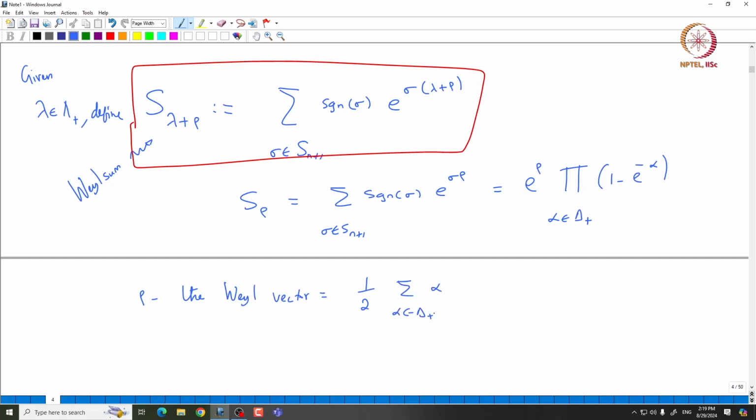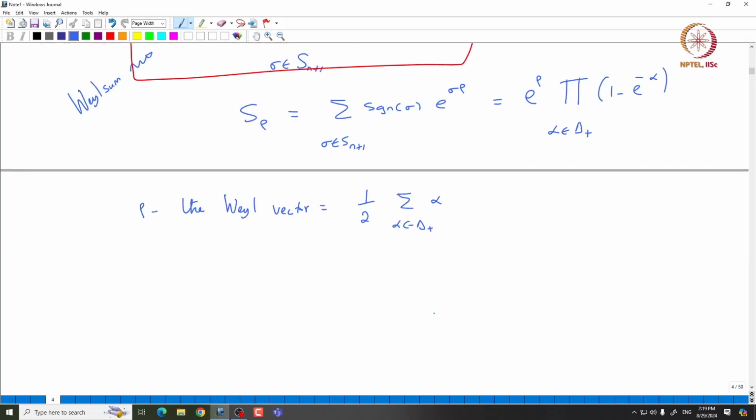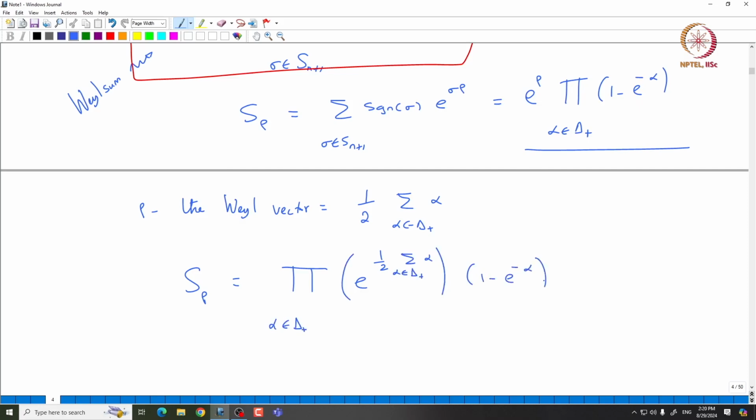In particular, one can rewrite this S rho in terms of these positive roots as follows. If we substitute e power rho by e power of half times the summation of alpha, alpha in Delta plus, then this identity becomes the following: e power of half times the summation over alpha in Delta plus, times the product of 1 minus e power minus alpha, where the product is outside.